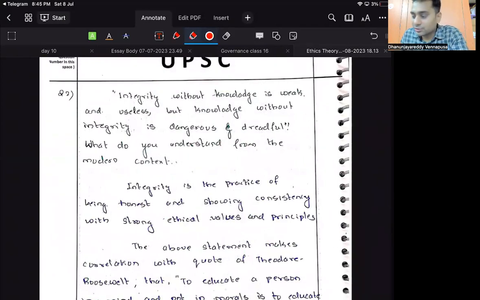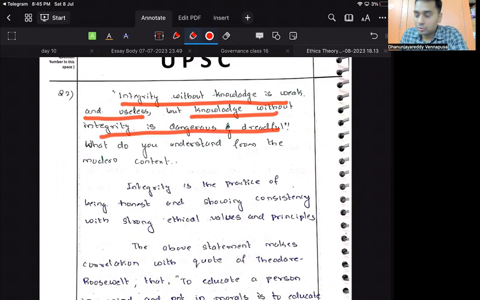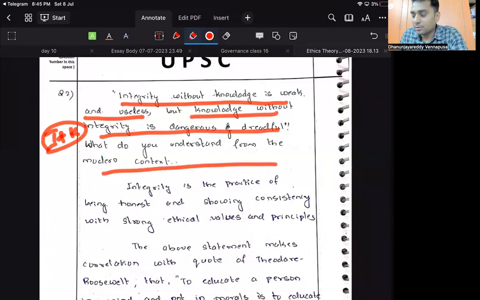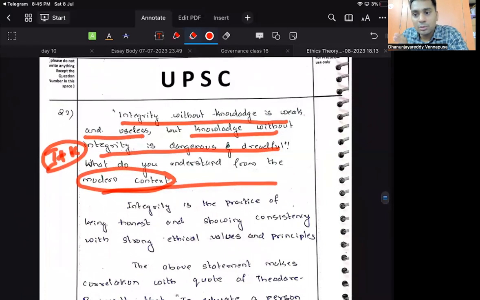Integrity without knowledge is weak. Very good quotation. Integrity without knowledge is weak and useless. But knowledge without integrity is dangerous and dreadful. So what it requires is a combination of integrity and knowledge. What do you understand from the modern context? Now, what is the modern context here? There are two things. So what is the question all about?